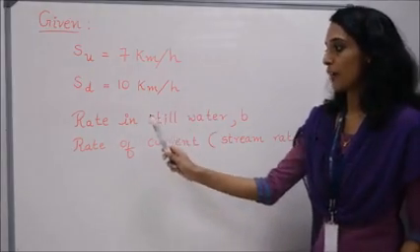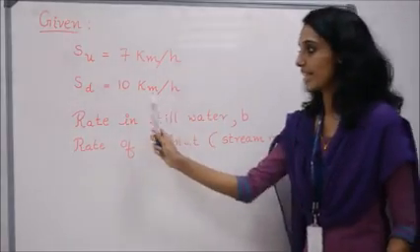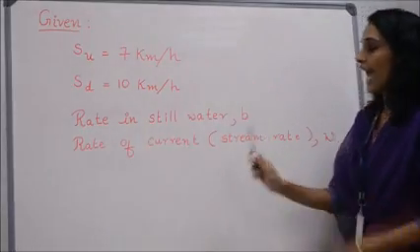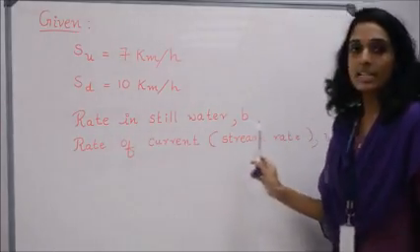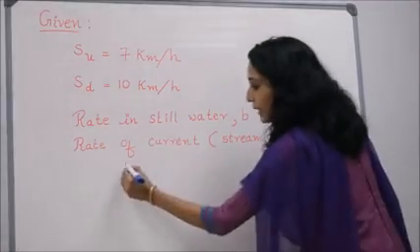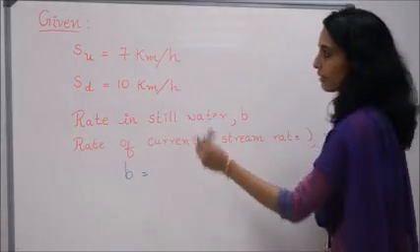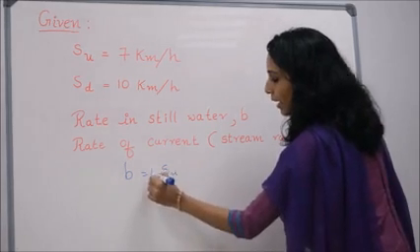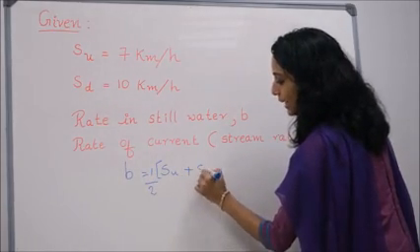We are asked to find the man's rate in still water, that is the boat's rate in still water B, and the rate of current, the stream rate W. So the formula for B when SU and SD are given is 1 by 2 into (SU plus SD).